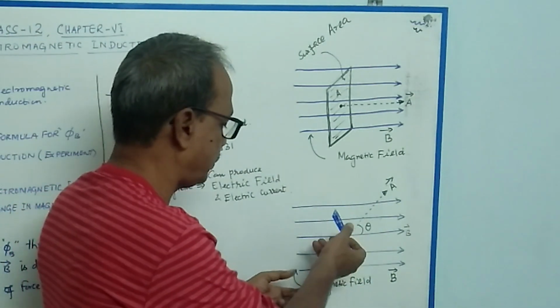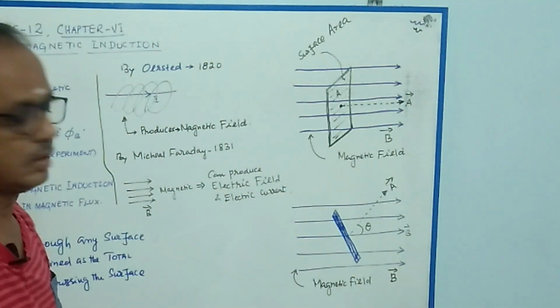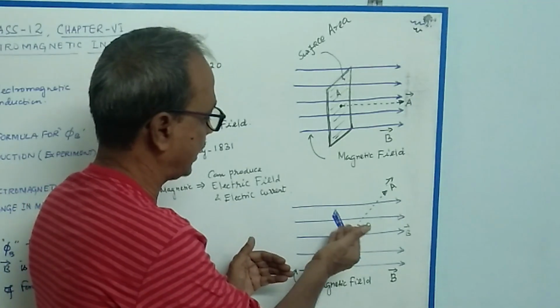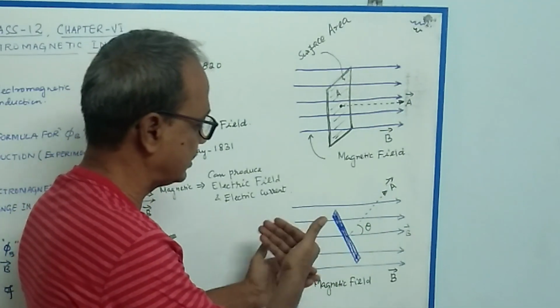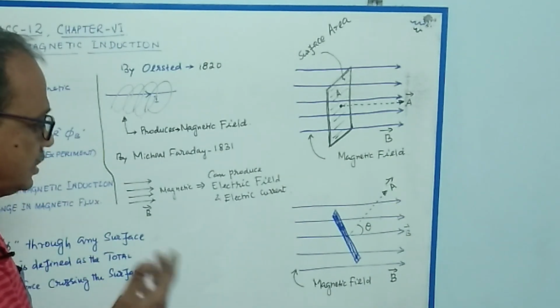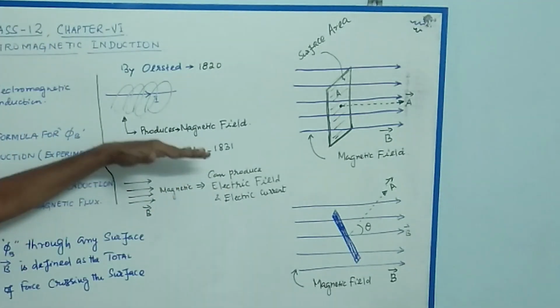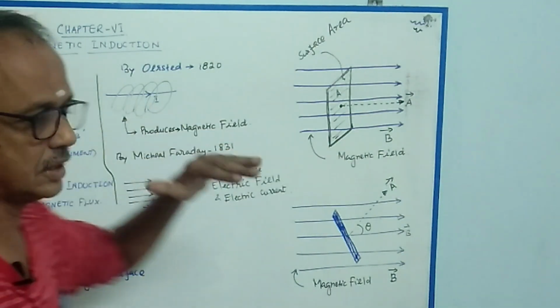When we keep on tilting or rotating the conductor, the angle changes, and the flux linked with the coil also changes. As a result, an EMF is induced in that conductor. This is what Michael Faraday discovered.